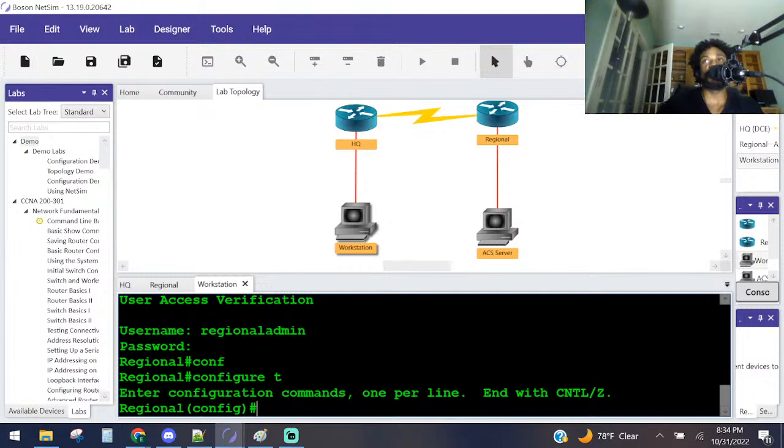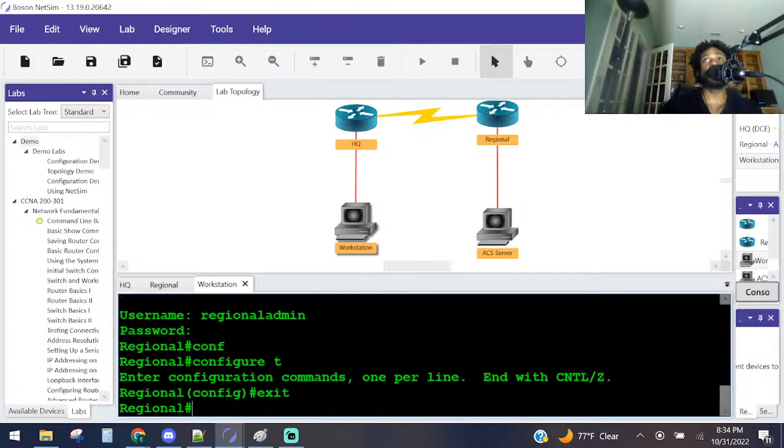All right, so yeah, that worked the way we wanted it to. Which privilege have you been placed at? Again, we're at privileged exec mode, which is indicated by that pound sign there, and then disconnect the telnet session they wanted us to do. Final task here, which is task number 3: configure the router to authenticate to the ACS database, or in this case, the TACACS server that Professor Blackhouse was referring to, right?